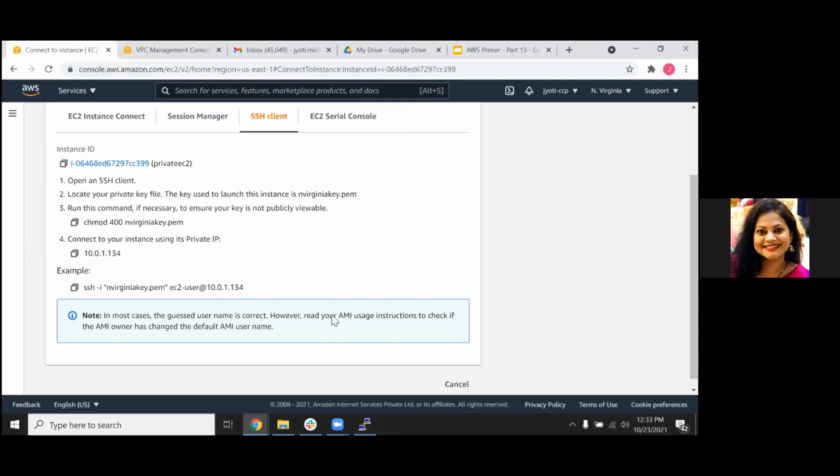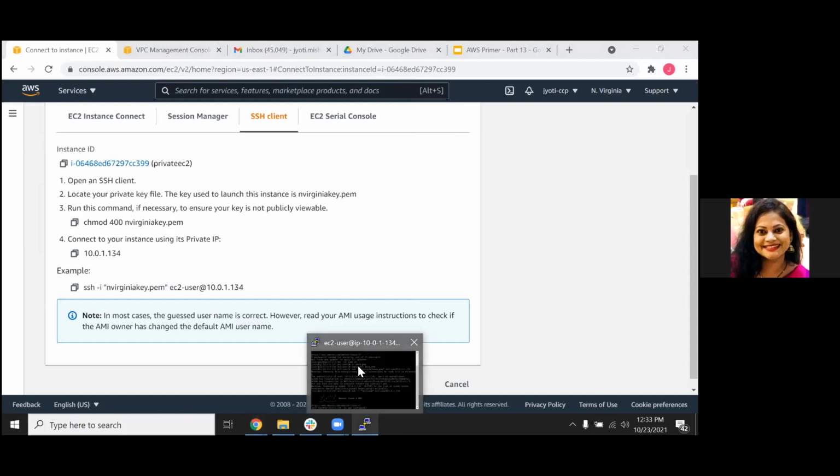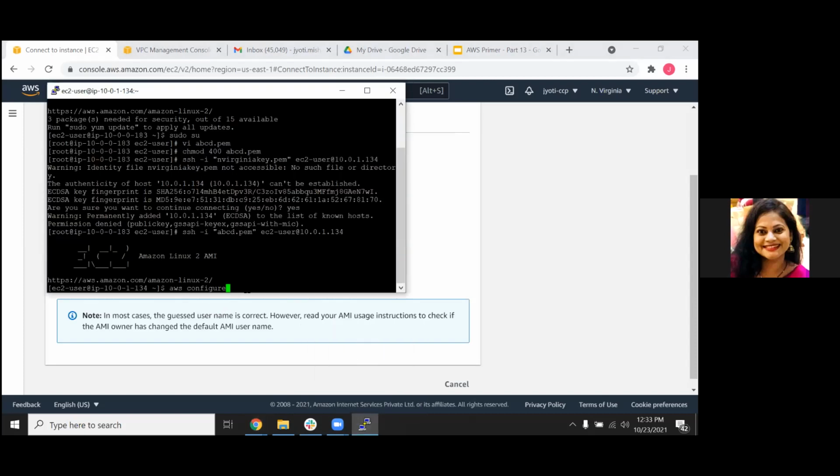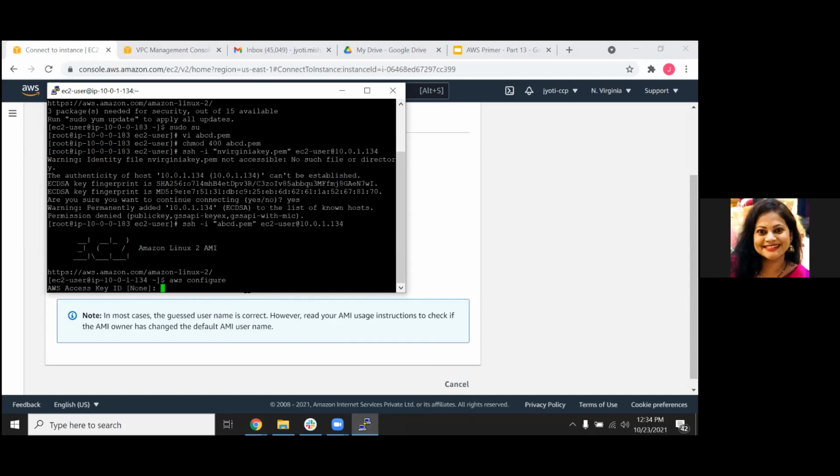Okay, so for that what you need to do is add your security credentials. That's why I did AWS configure. Now it would ask me my security credentials. Same thing we would have done earlier as well when we were studying how to access S3 via CLI. Now it is asking me for my access key ID.